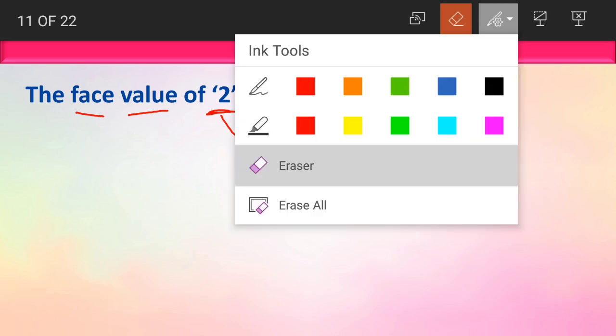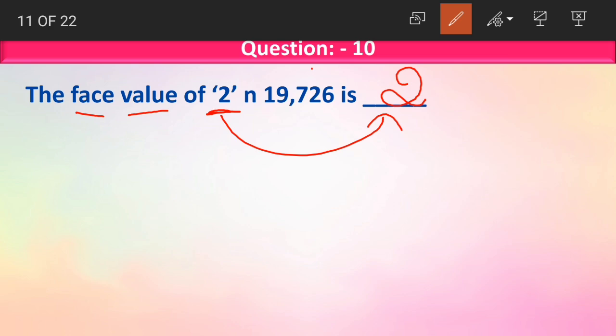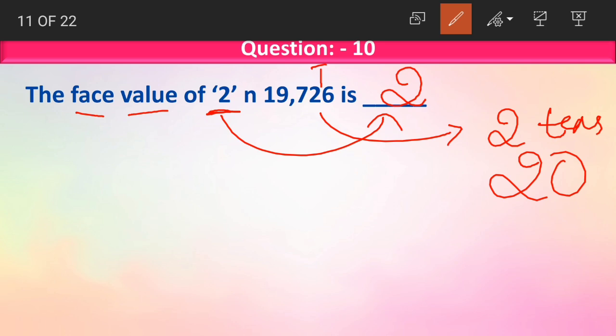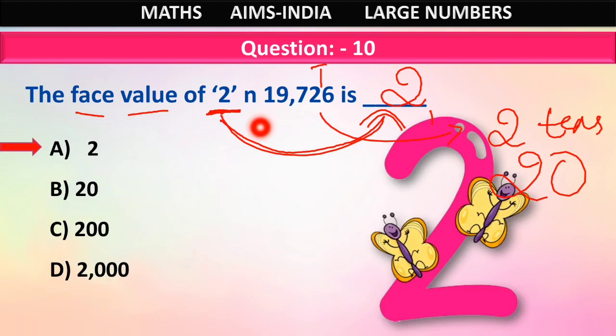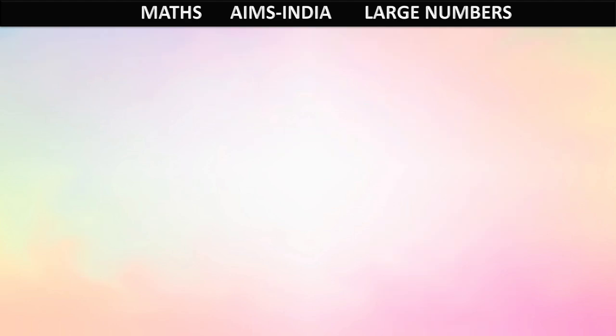If they would have asked us to write the place value, then we would have said the place value of 2 is in tens place. So the place value will be 2 tens or 20. But when coming to the face value, the face value of a digit is the same as the digit itself. The question is 2 and the answer is also 2. Option A 2, option B 20, option C 200, option D 2000. Now which is the correct answer here? Option A 2. The face value is very easy, right? Just the same question is copied as the answer here.